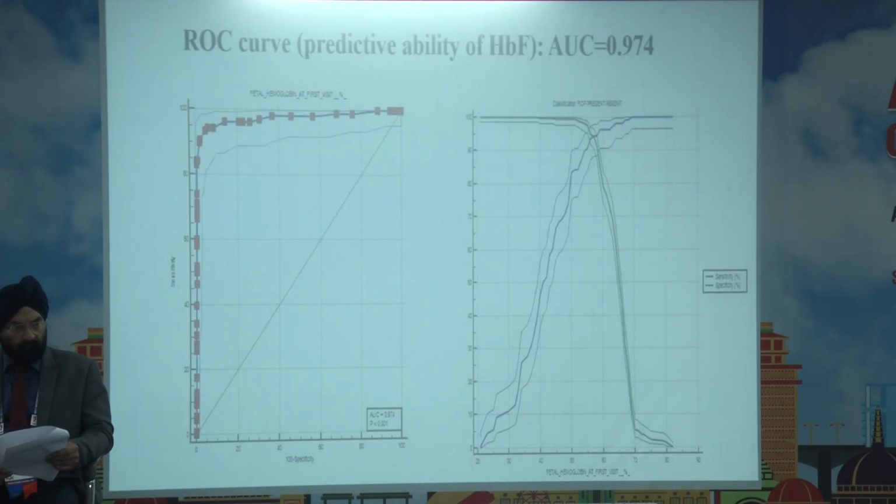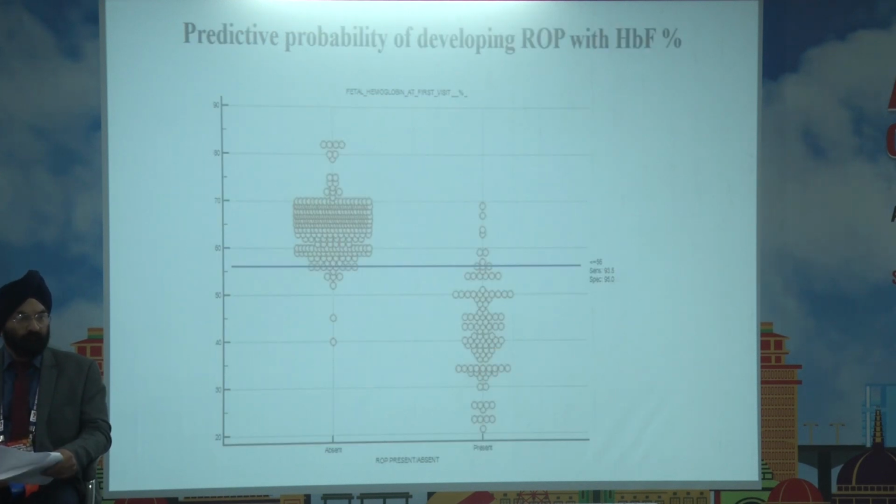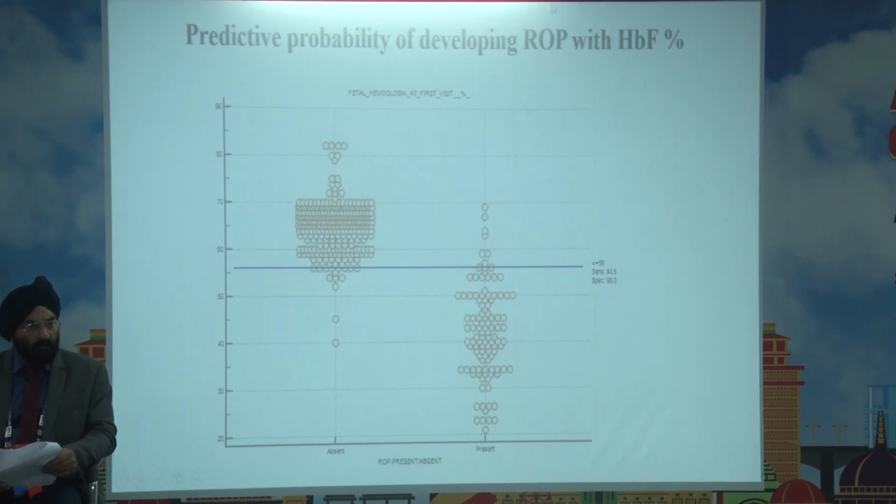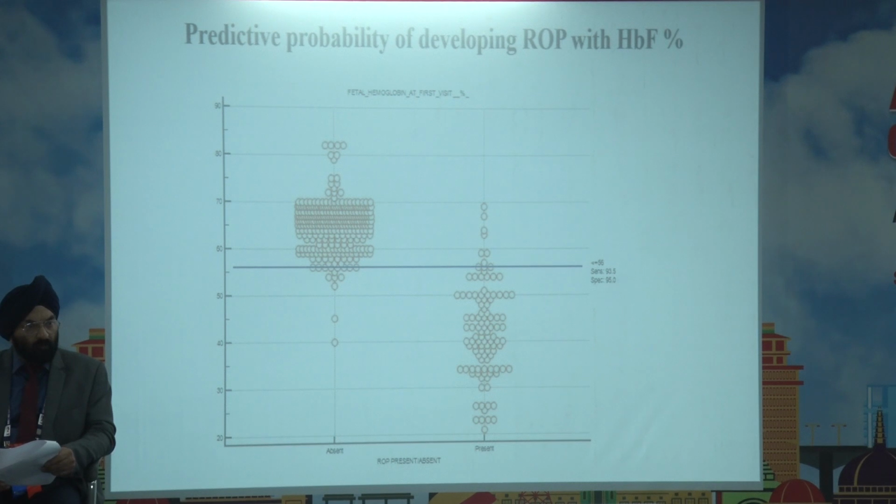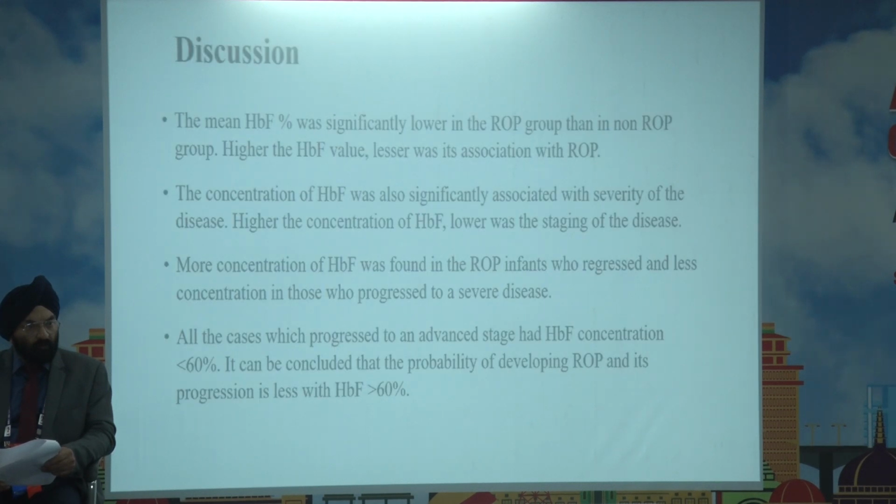So this is the ROC curve, showing a predictive ability with area under the curve of 0.974, and the predictive probability. So we can see a clear cutoff at the fetal hemoglobin level of 56%. Those who developed ROP had a lower fetal hemoglobin, less than 56%, and those who did not develop ROP had a higher fetal hemoglobin level. So the mean fetal hemoglobin was significantly lower in the ROP group than in the non-ROP group.